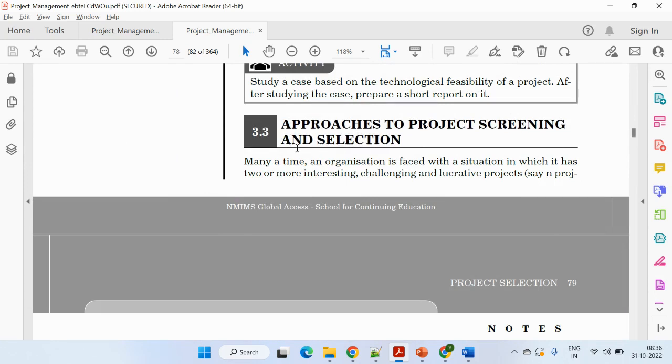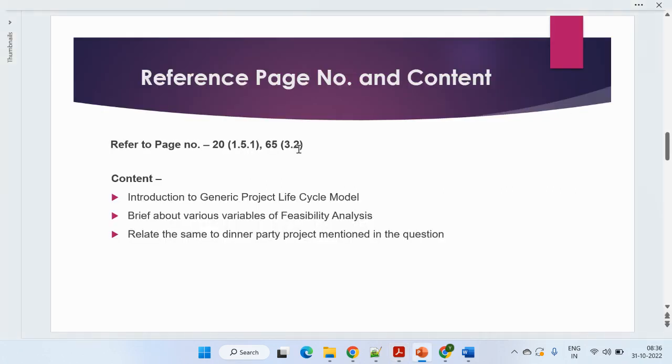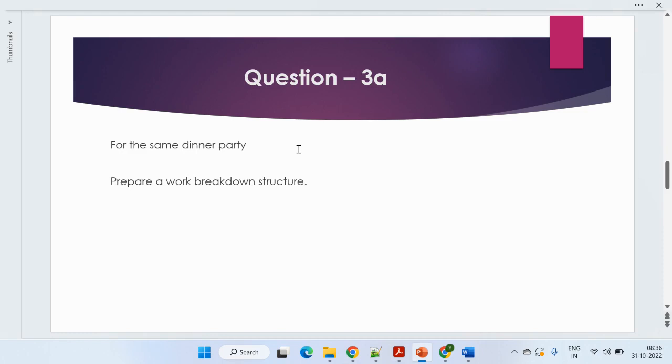So just relate it with a normal thing, like if you're organizing your birthday party, how the things will be managed. Just adding a little bit more to the project stuff, like you are following a step by step procedure for implementing that particular project. So the second question is pretty much clear. Moving to the third question.